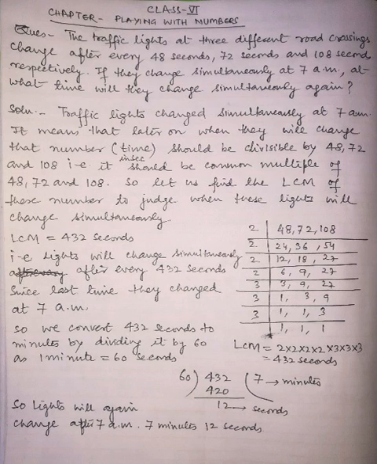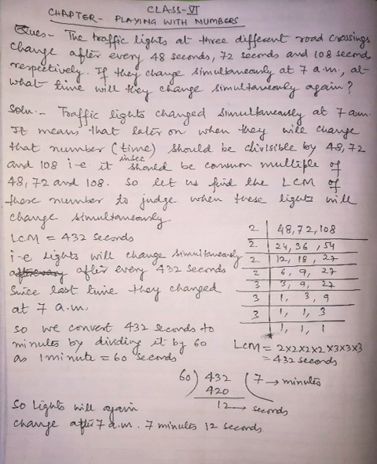So let us take one problem of your textbook. Traffic lights at 3 different road crossings change after every 48 seconds, 72 seconds and 108 seconds respectively. If they change simultaneously at 7 am, at what time will they change simultaneously once again?